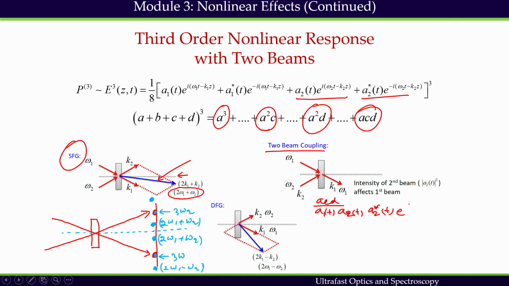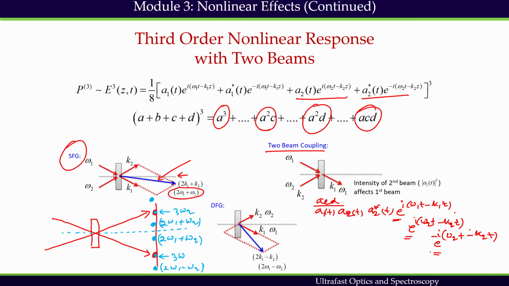Then e to the power, I can write down e to the power i(ω1t − k1z), multiplied by C, which is A2, already written, so multiplied by e to the power i(ω2t − k2z), multiplied by e to the power −i(ω2t − k2z). So this is your A term, this is C term, and this is D term.